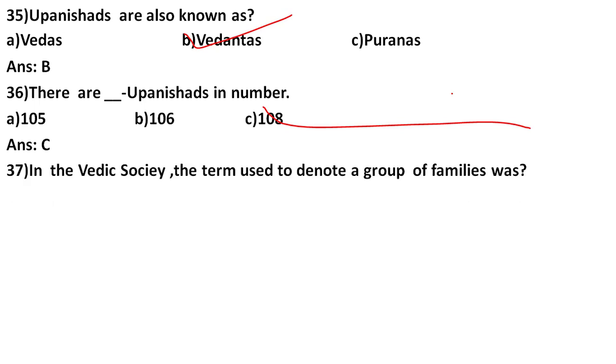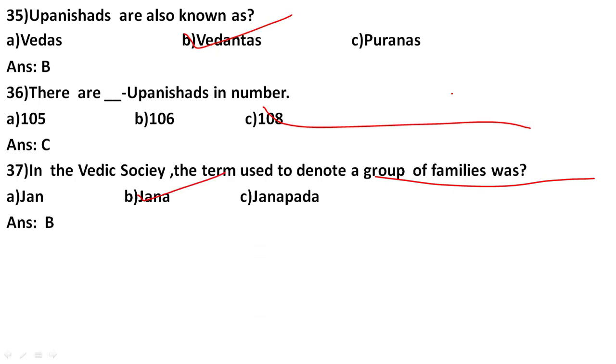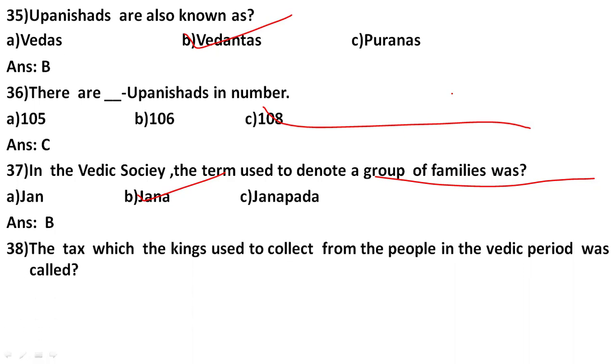In the Vedic society, the term used to denote a group of families was number B, Jana. Jana, the group of families means Jana. The tax which the kings used to collect from the people in the Vedic period was called, so what was that tax system used in the Vedic period?